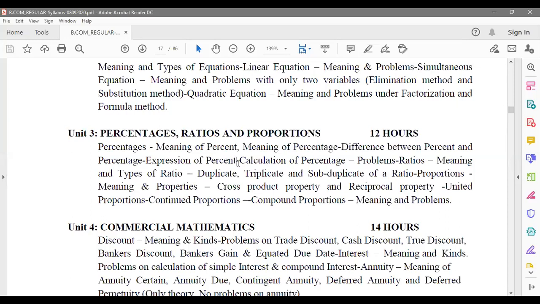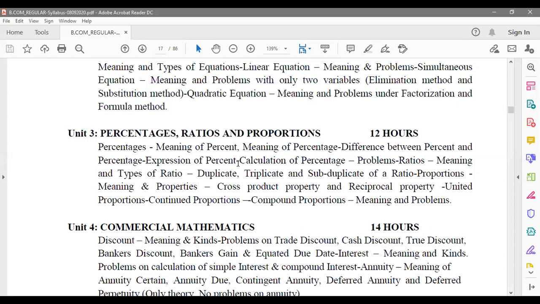Percentages are used in day-to-day life, and they're very simple. There are many types of percentages to calculate. There are certain theories to know. Simple problems will be given. Please understand, we are not going into too much in-depth or too complicated problems. There is no calculus involved in your syllabus. These are simple basic concepts which will help you understand not only mathematics but also other subjects like accountancy, financial management, and others. Different types of accounts, we will be applying these things.